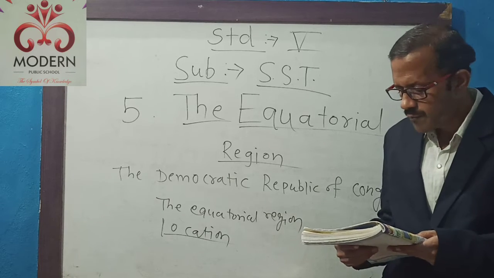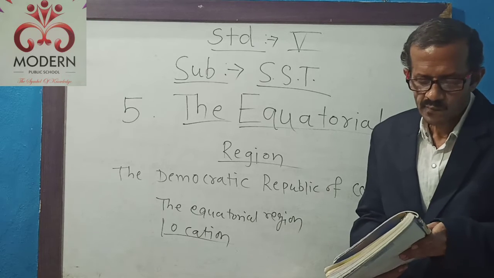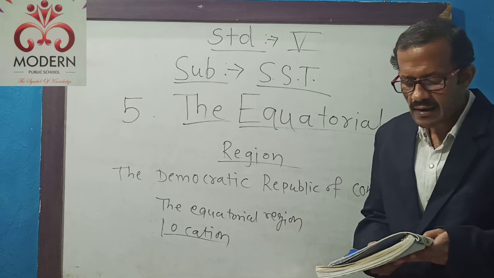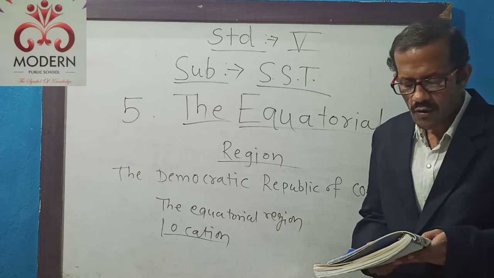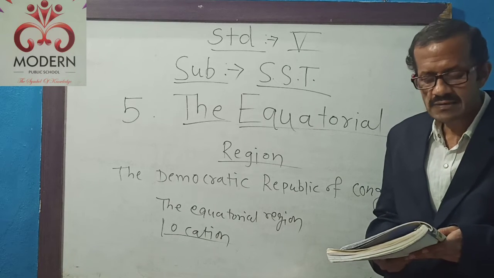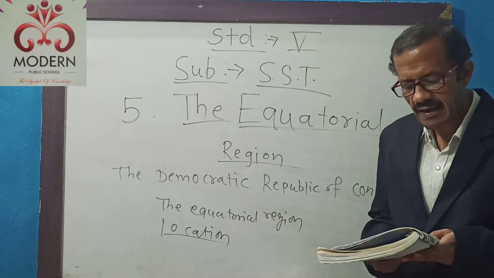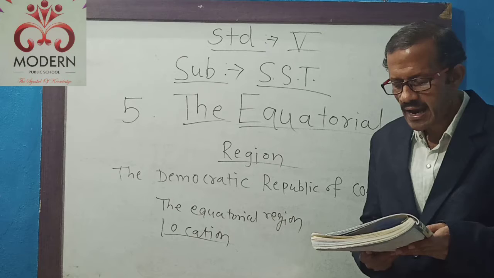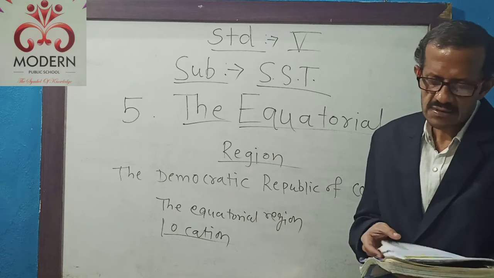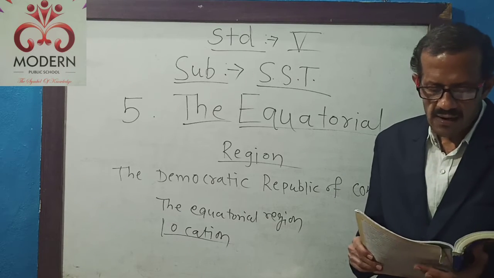Students, four pictures of animals are given in your textbook, page number 245. You have to unscramble the letters and name these animals. Here animals are given and you have to write the names of these animals properly. ONIL means lion. The answer of the first picture is lion, second is elephant, third is chimpanzee, and the fourth one is crocodile. So these are the answers of these unscrambled letters.